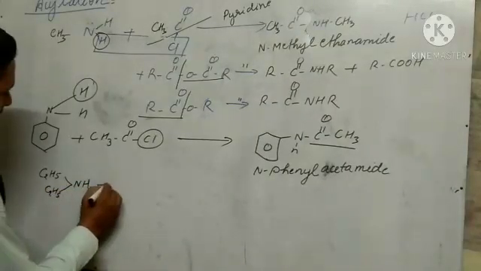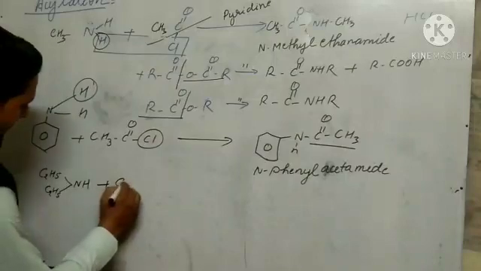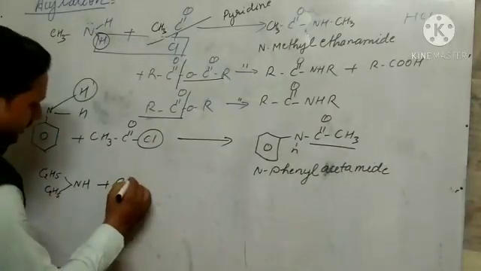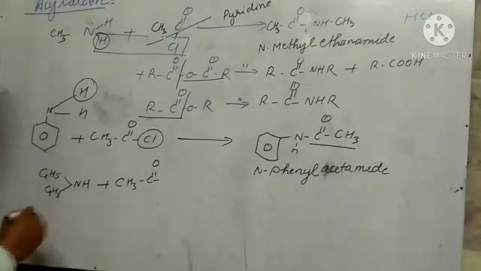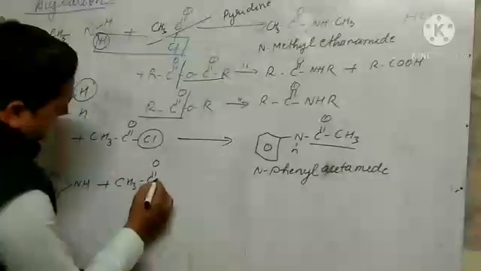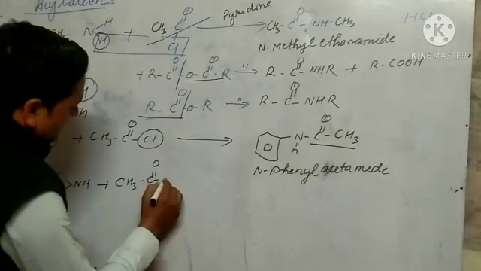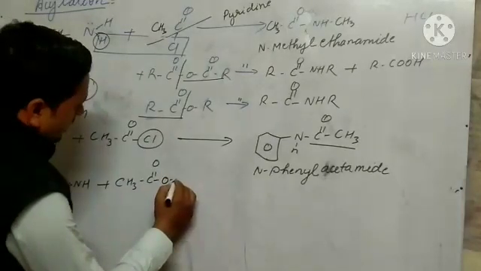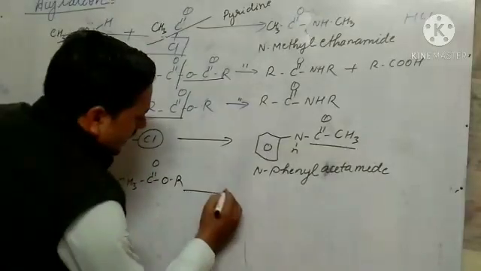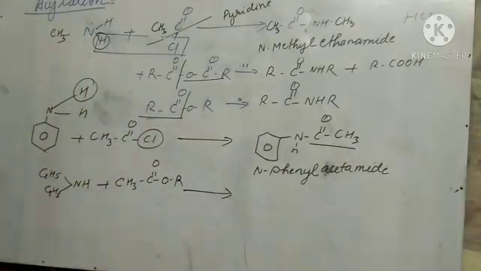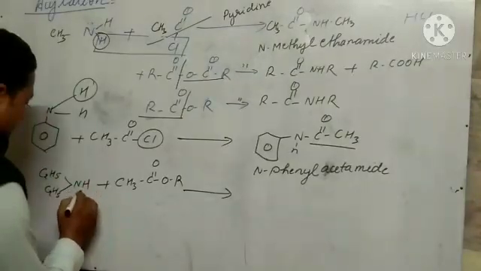And you take this: CH3CO, and this one I will take as S and OR I am taking, to differentiate it. So what I told, it will form N-alkyl alkanamide.